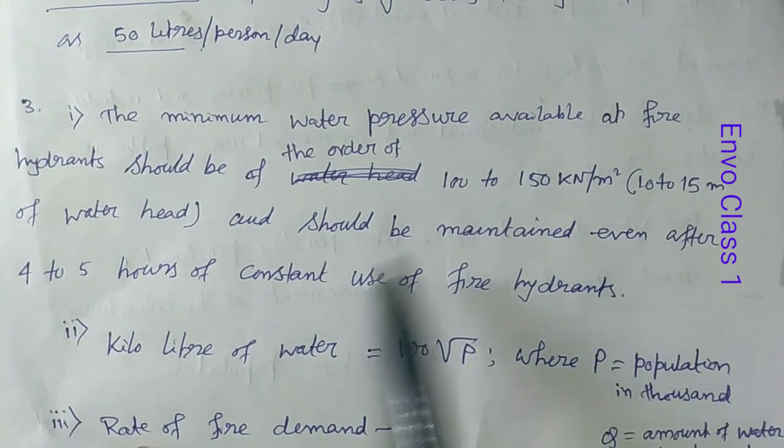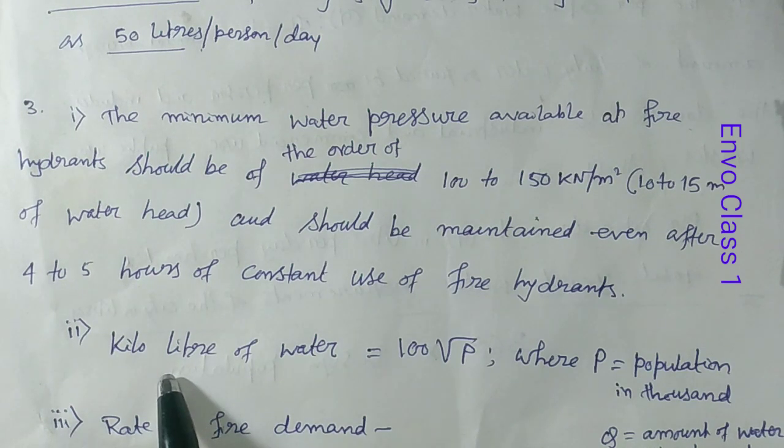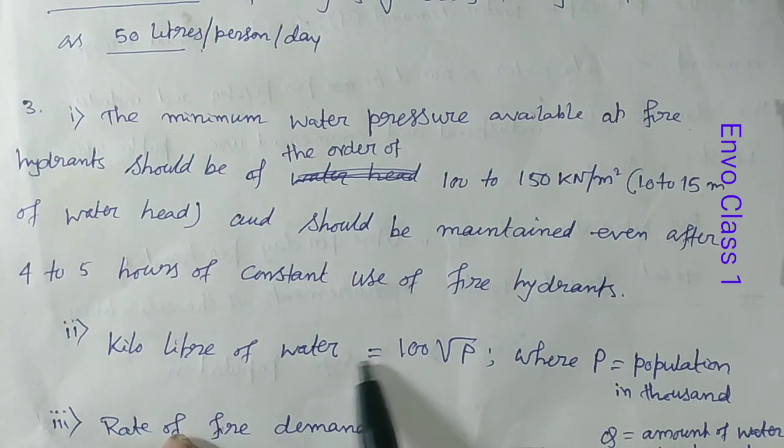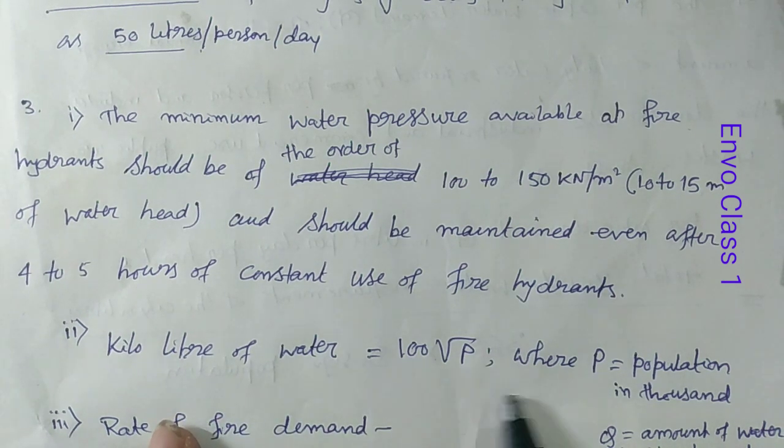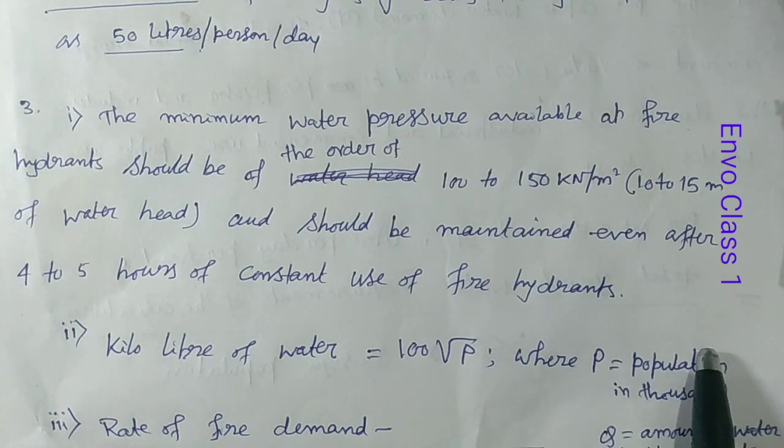Now next is the definition of kiloliter of water. This is also important. What is kiloliter of water? That is 100 root over P, where P is the population in 1000.